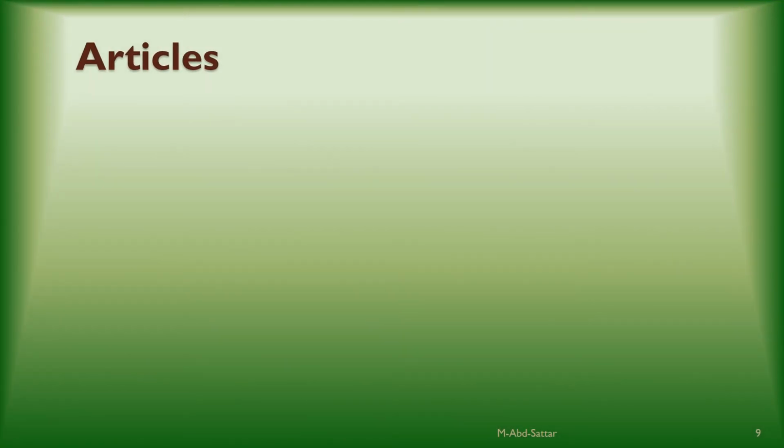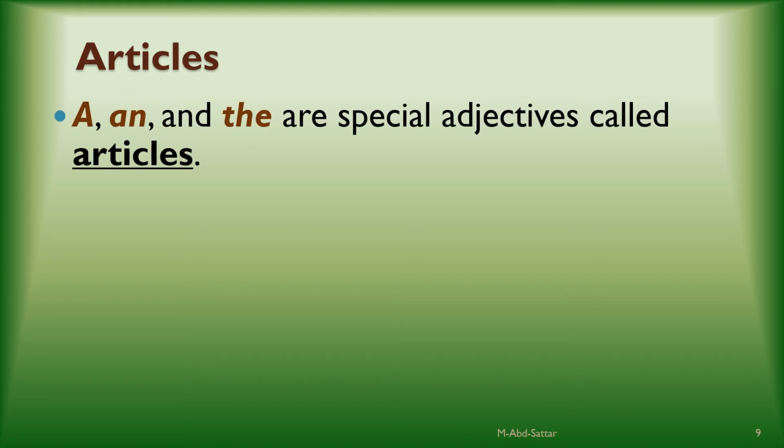Now let's move on to articles. There are three articles: a, an, the, and the three of them are considered as adjectives. Please pay attention to this. They are adjectives. So if you are having an exercise or a sentence and you are asked to find or spot as many adjectives as you can, please consider this. The three articles are adjectives.